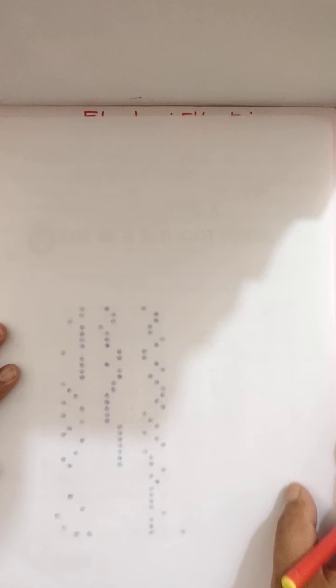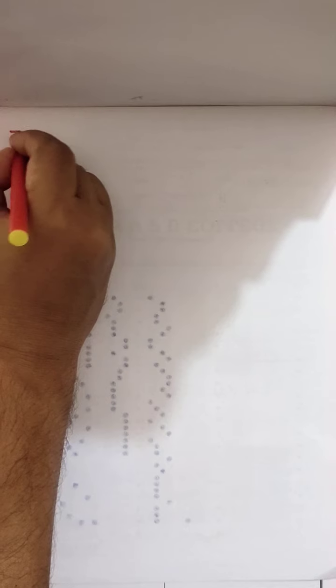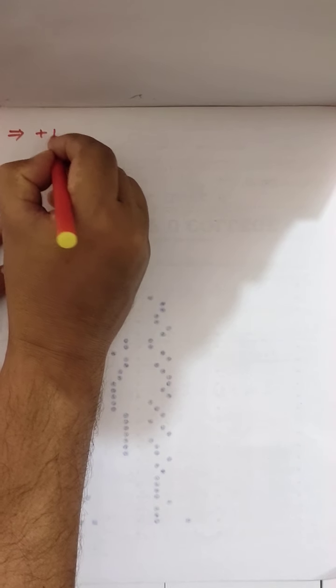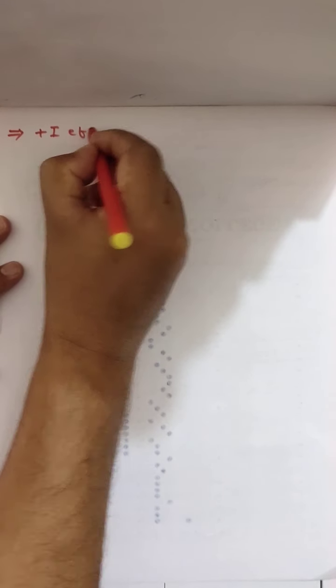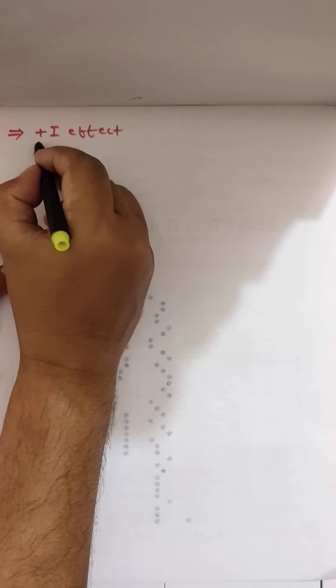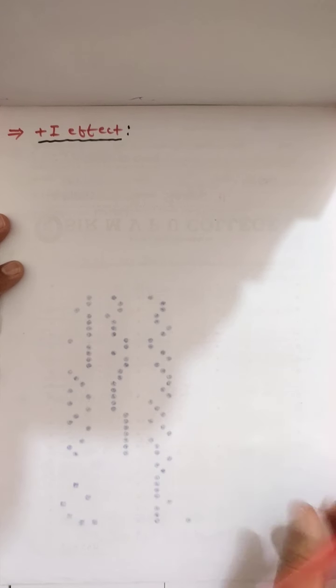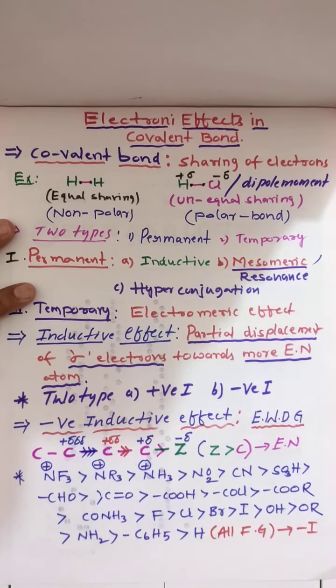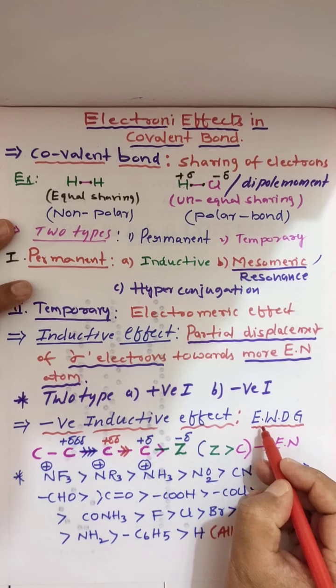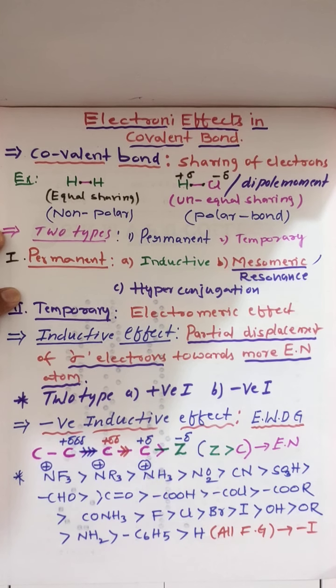Now I am showing plus I effect. Plus I effect will be shown by some particular groups. First, you should know what plus I effect is. Plus I effect means positive inductive effect. See here, negative inductive effect is given by an electron withdrawing group.